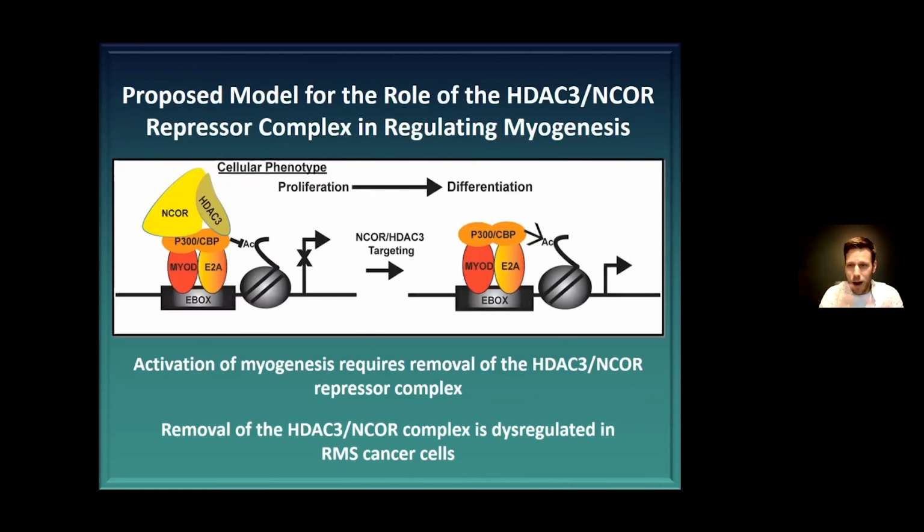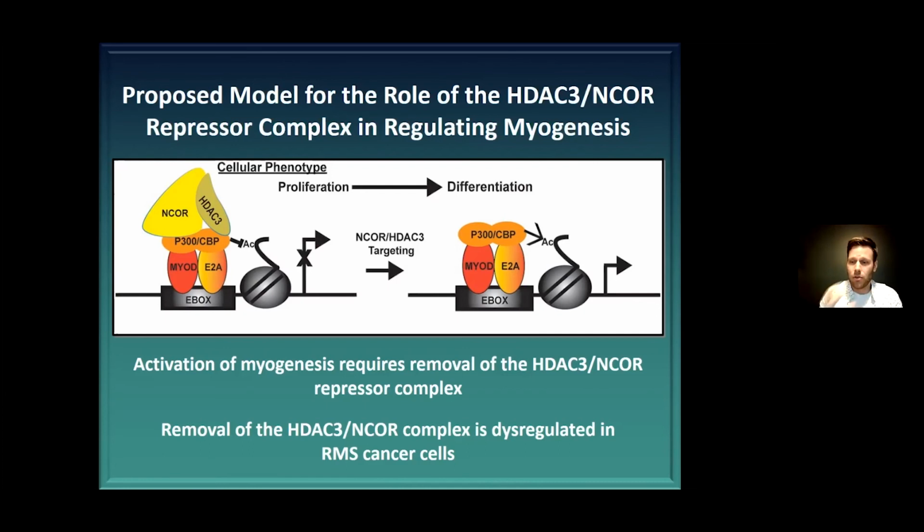So the big model that we're trying to work on is that this repressor complex is important for controlling the function of MyoG. Even though it's expressed and working, this epigenetic complex is sitting on those transcription factors and blocking their activation of downstream genes. The key point is that in order to trigger myogenesis, we need the removal of this repressor complex. Now, we did look at some primary cultures, and we do see a very transient presence of